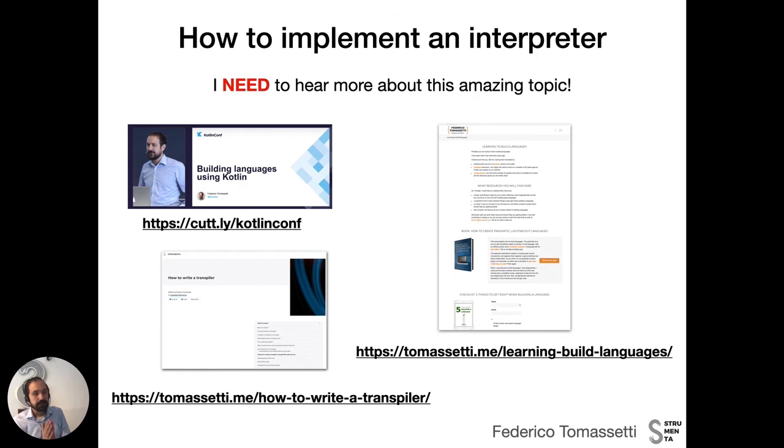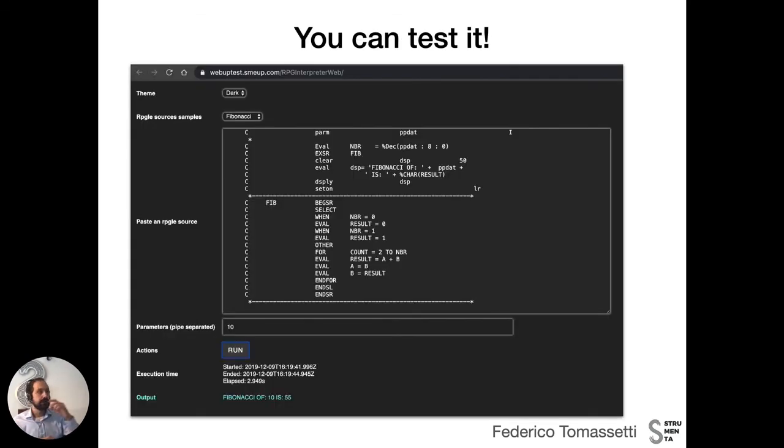Now, in case you want to know more about this topic, here are a few resources: a presentation I've given at Kotlin Conf, an article about writing transpilers that I think is connected to the topic of writing interpreters, and a set of resources on building languages and related tooling. I have these resources, later I can send them to you. Another interesting thing that I've done at Sme.UP is putting up a web page where you can write code, execute it, and see the result in the browser.